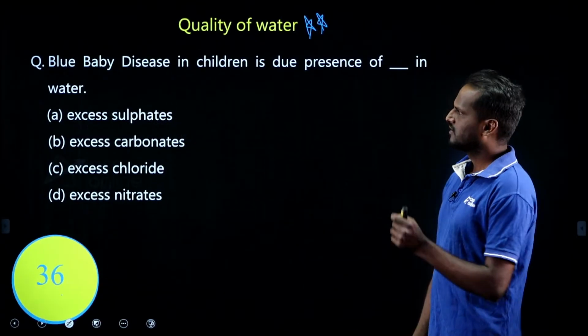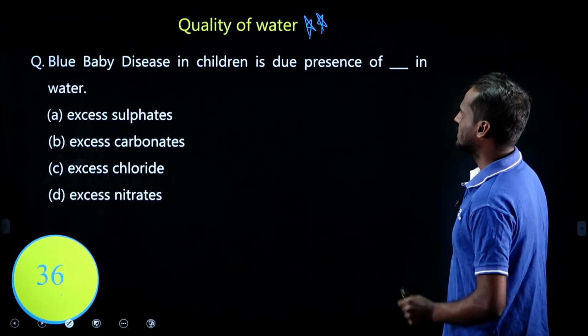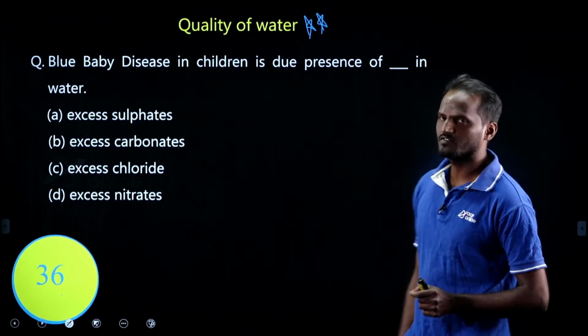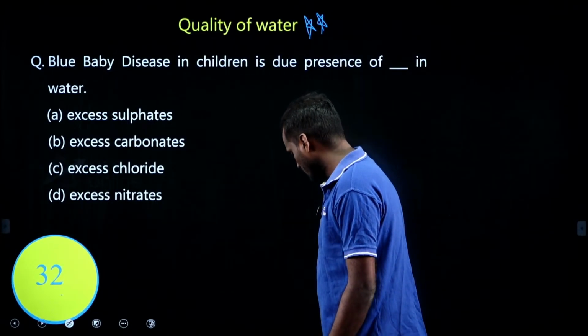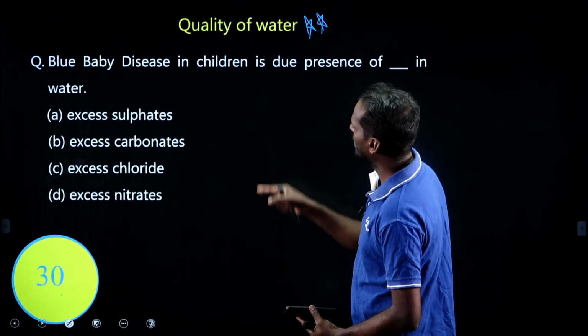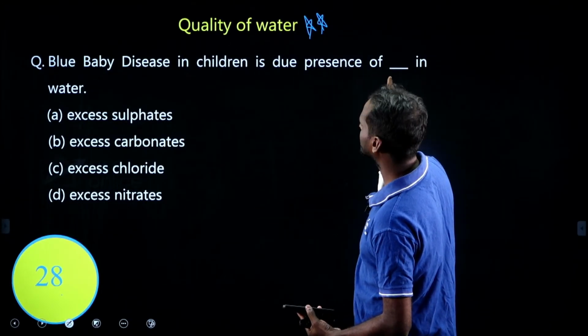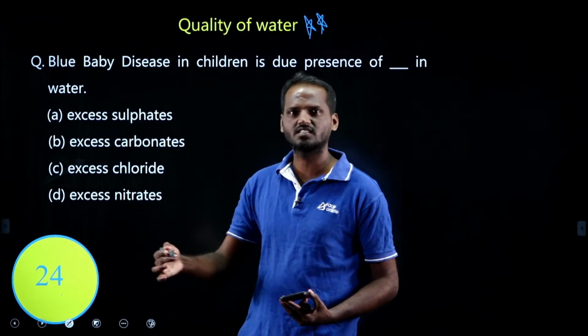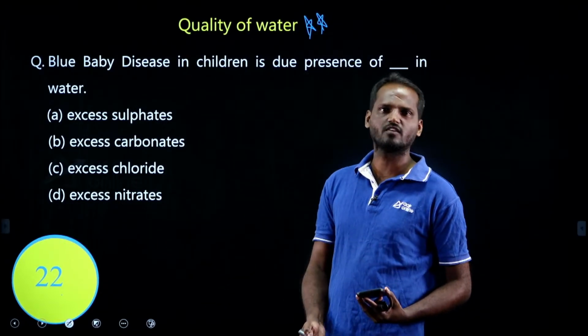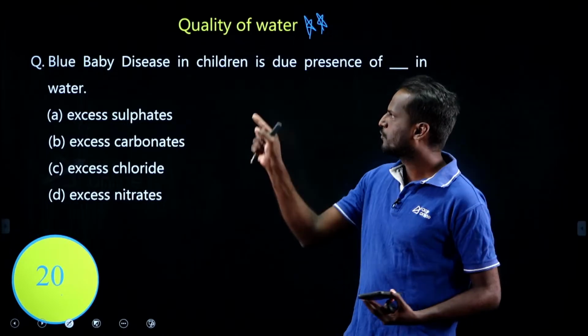What is this? Blue baby disease in children is due to the presence of dash in water. Very easy, try to solve this. Blue baby disease in children is due to the presence of excess nitrates. If the nitrate concentration is more than 45 milligram per liter in water, it leads to blue baby disease.